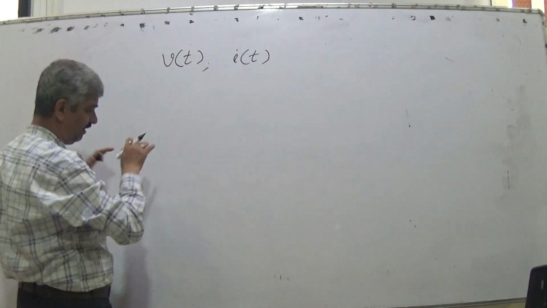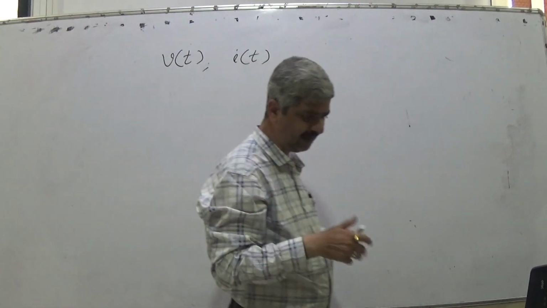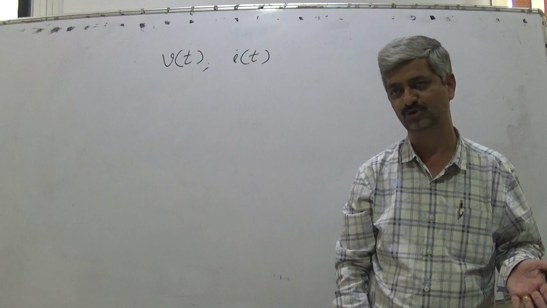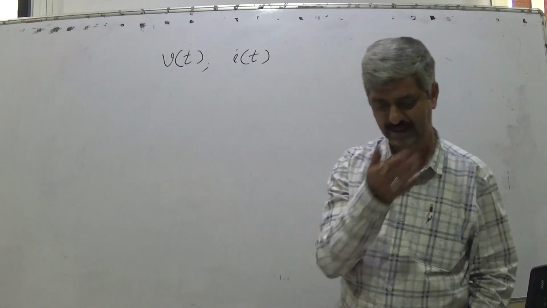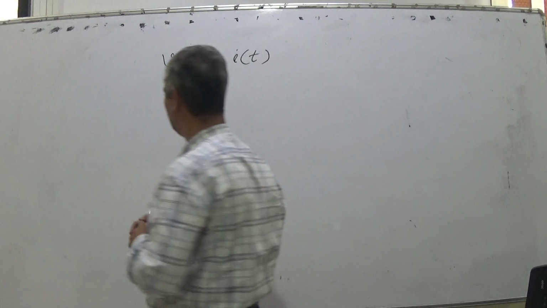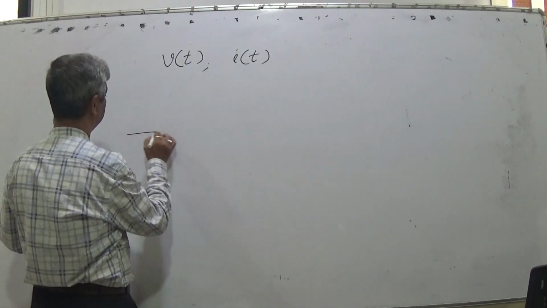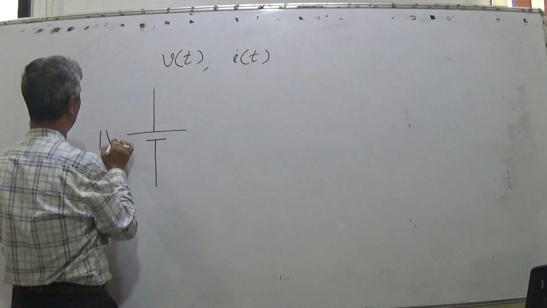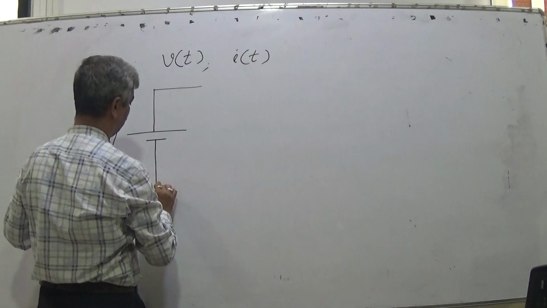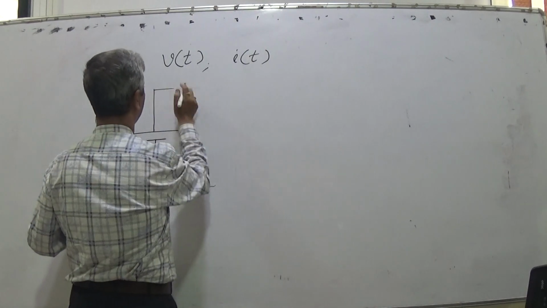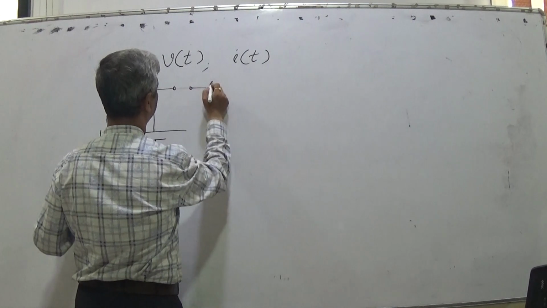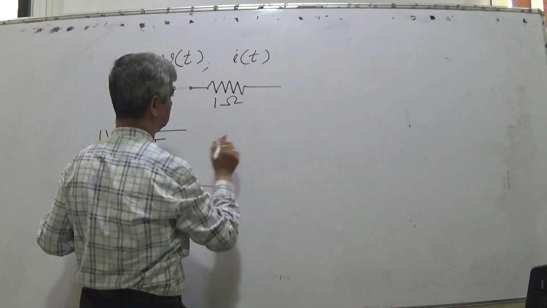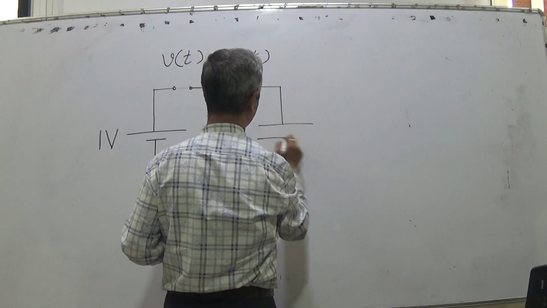With this now I will ask a question. You can either pause and try to solve it on your own, or you can continue to watch. It's your choice. So, suppose I start with a simple circuit. I have got a 1 volt voltage source. I got a switch. I got a 1 ohm resistor, and I have got a 1 farad capacitor.